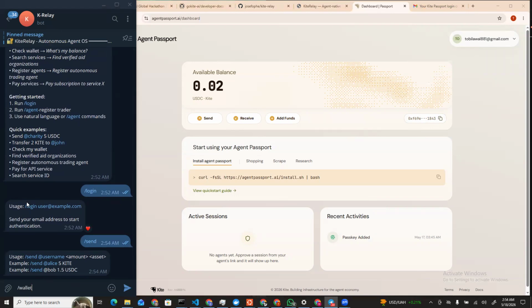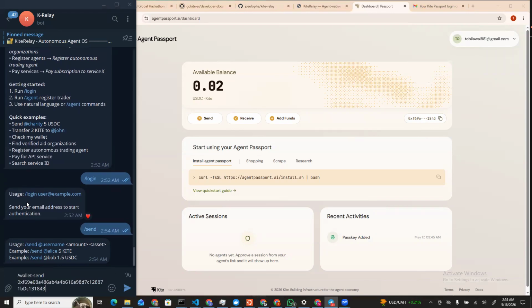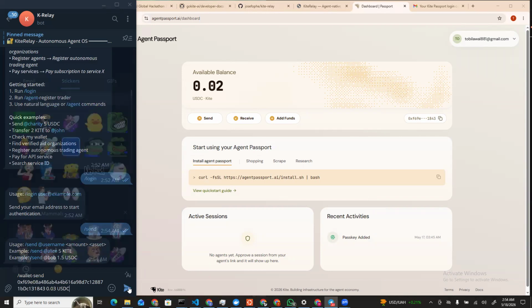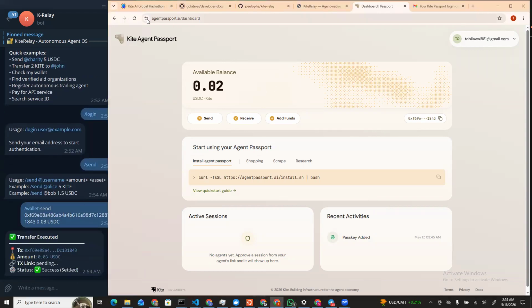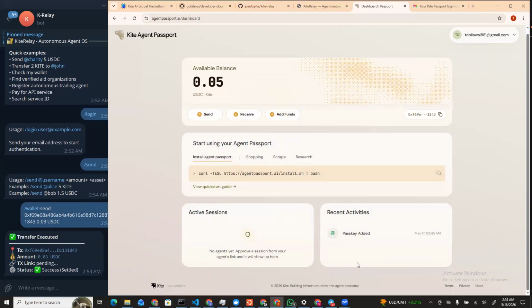So I'm using wallet send, then his address, and let's say I want to send 0.3 USDC. All right, so with this, it is going to send this user this. Once I refresh, I'll be able to get the balance and also see the transaction.